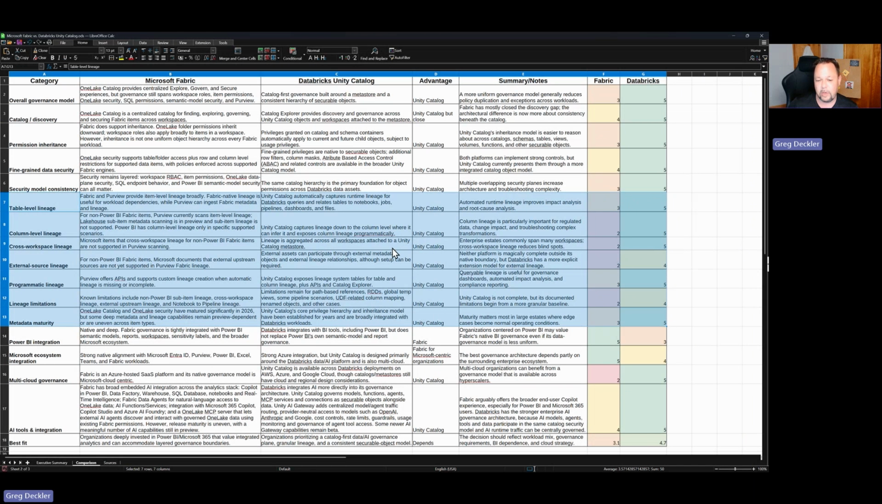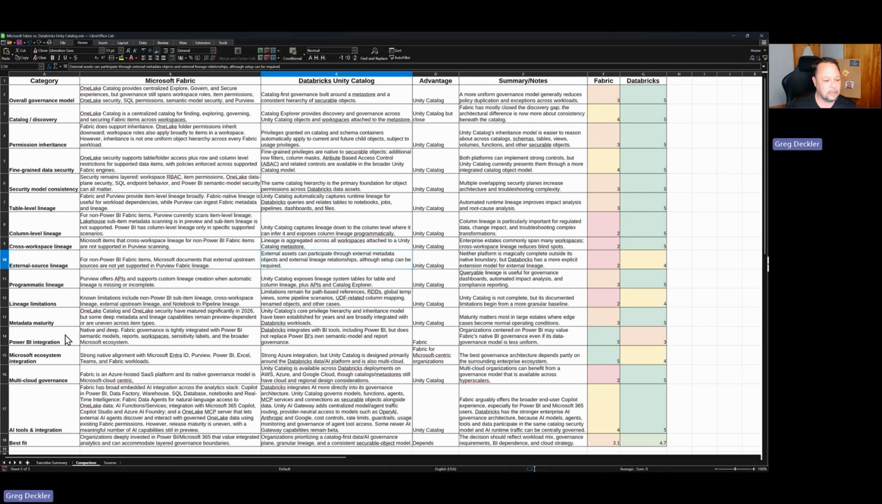I don't know if you guys want me to drain every single one of these. I think that'd be a boring video. So bottom line is Fabric still has a long way to go in terms of the lineage aspects of it. And if you want more details, just let me know. I'll put this spreadsheet up on GitHub. Microsoft hates GitHub, and we'll go from there, right?